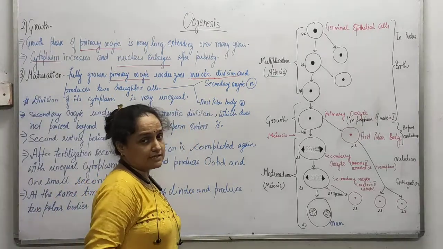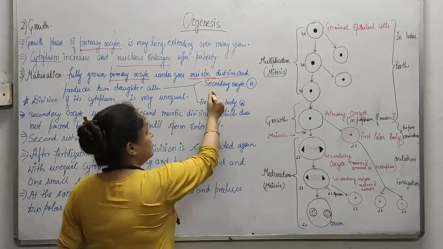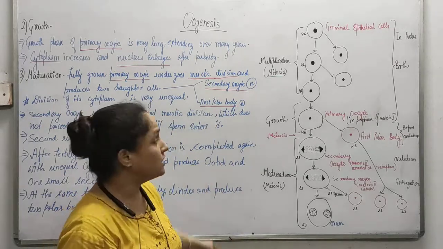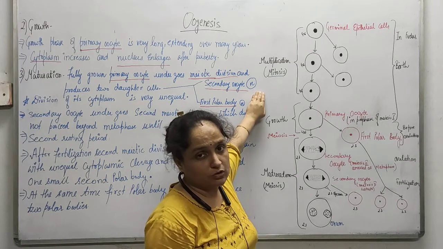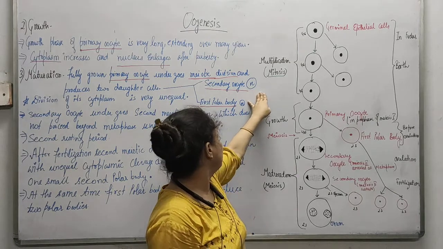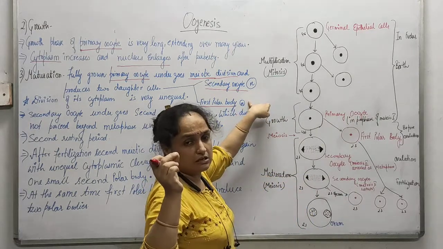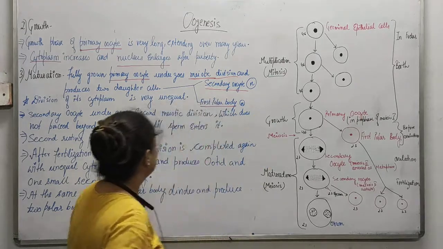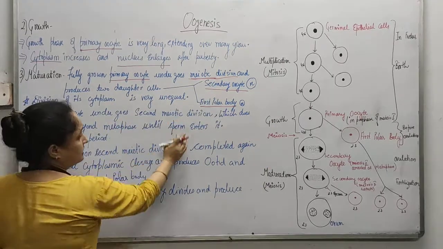The daughter cells produced by the primary oocyte are the secondary oocyte and the first polar body. The secondary oocyte will have the maximum amount of cytoplasm, while the first polar body has a very small amount of nucleus. You can consider it a bare nucleus. Next, the secondary oocyte undergoes the second meiotic division.